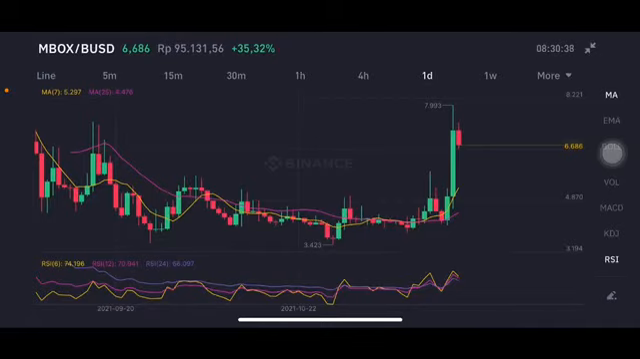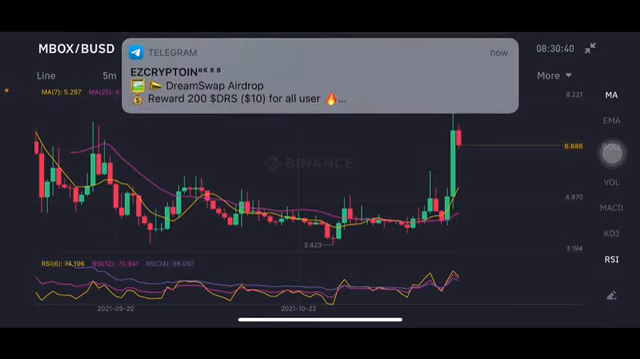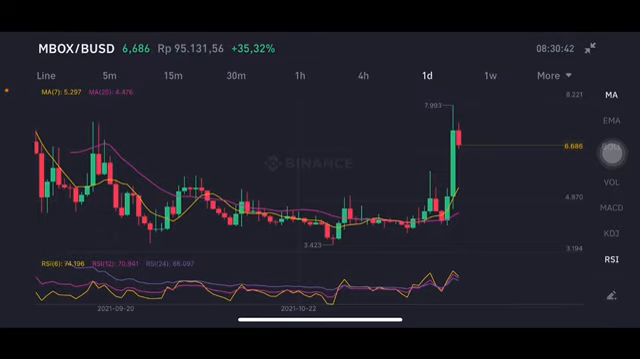Now you have to take your profit on the MBOX per BUSD here, right? For the RSI stochastic, it is already in the neutral position. You have to take profit because it's already having a correction, like previously going to the 7.99, but now correction here. If they go half, then it will go next to the yellow one, right? And you can buy it again from the 3.5 until 4.4.